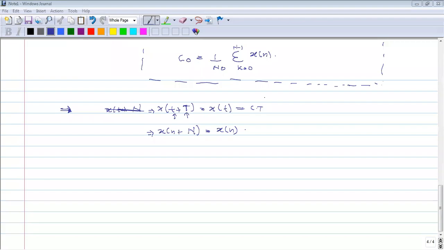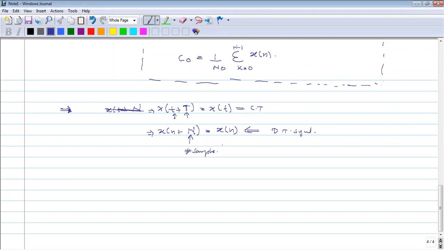So you can see that. Okay. So this is the condition for discrete time signal. Here you have this n as a number of sample. It is a number of sample, 10 or 2 or 3 or 5, any number of samples.